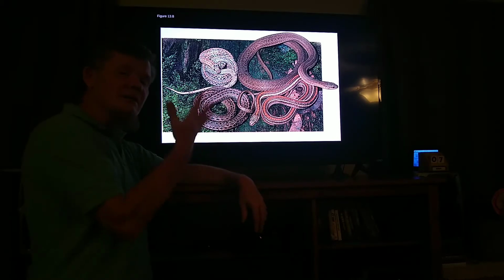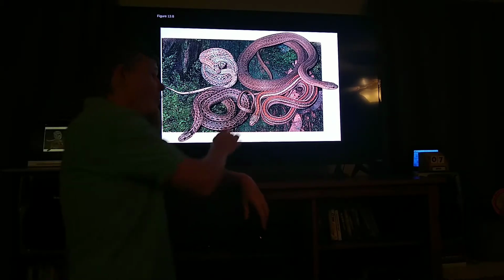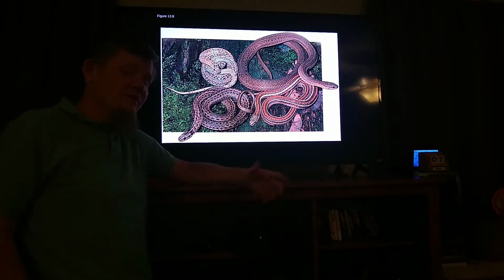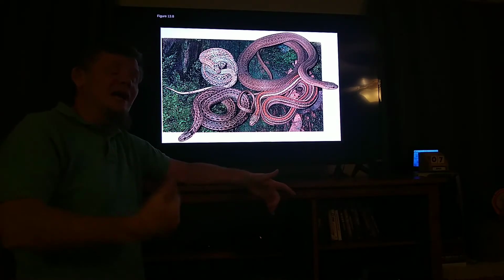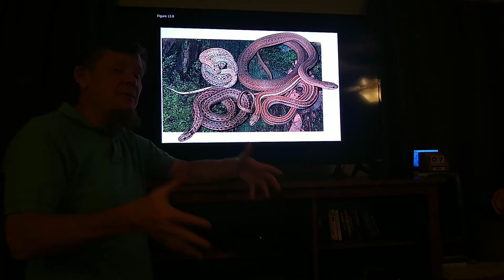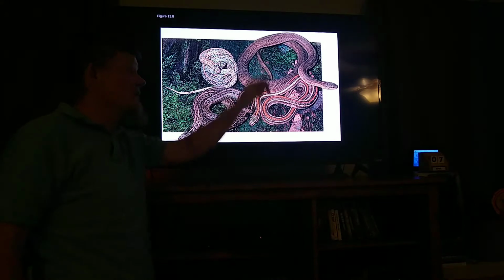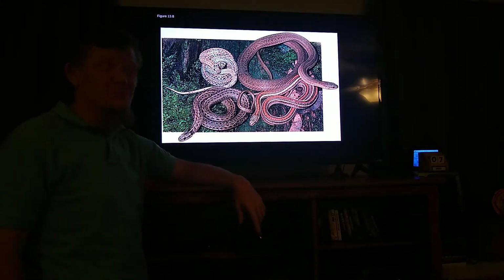These are ordinary eastern garter snakes. Why do they have such different coloration? Well, for the most part, because they're found in different environments. Natural selection is tied to a time and a place. This individual fits really good in his environment, and that one fits pretty good in his, and that one fits pretty good in hers.